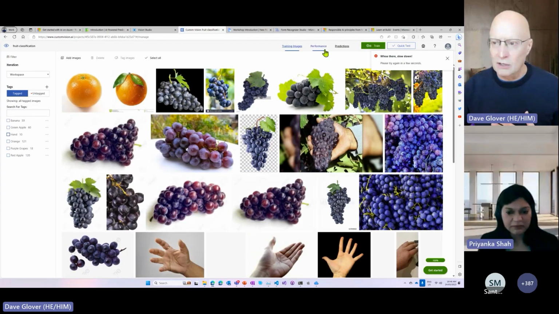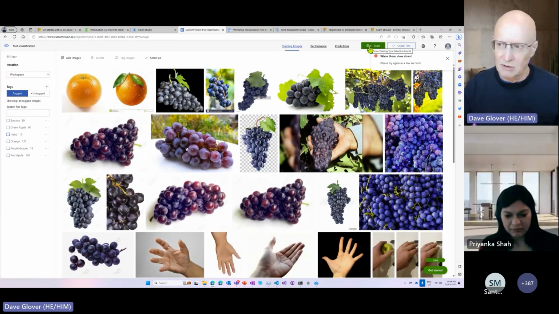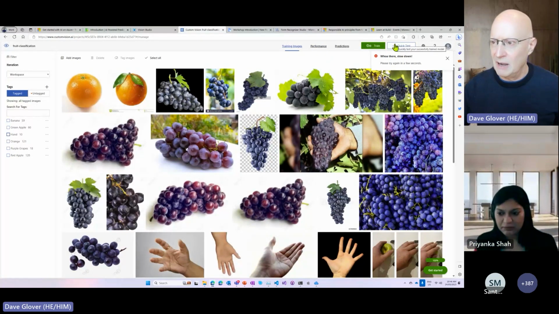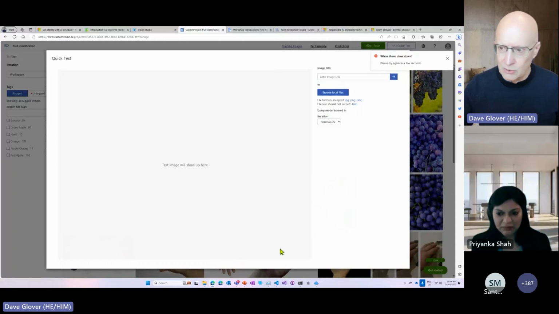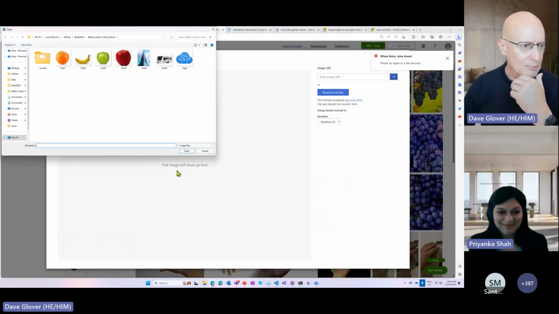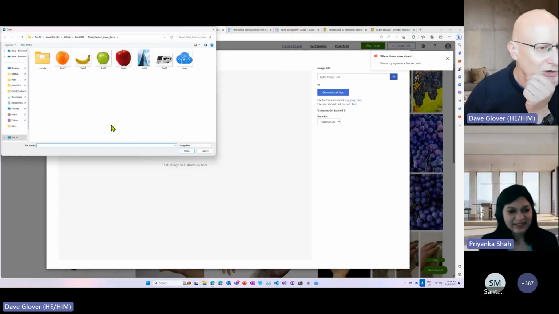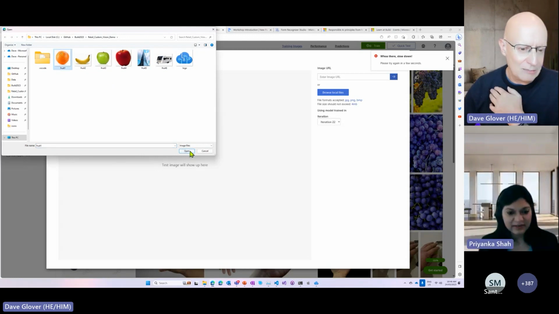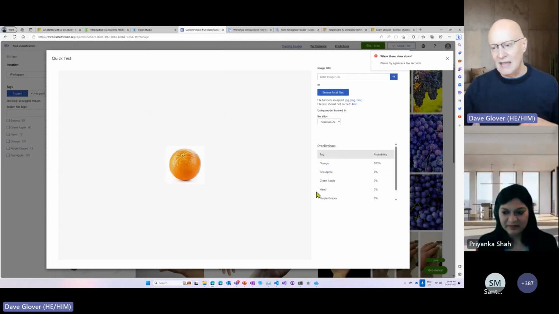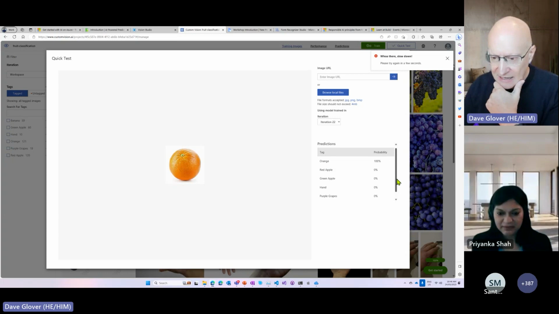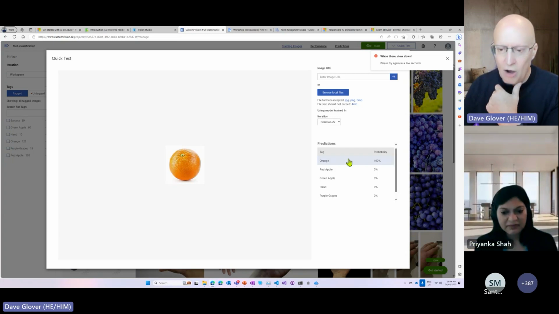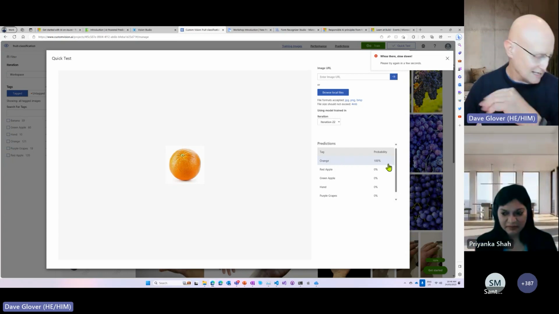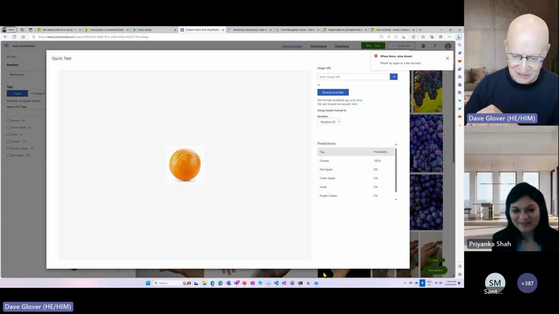And then you can go and train the model. I've already trained this model, and then I can do a quick test. I'm going to browse to some fruit that I've got loaded up here. I'm going to load up this orange, and you can see it's come back and shown me that the orange is 100%. It's 100% sure the prediction is for this.